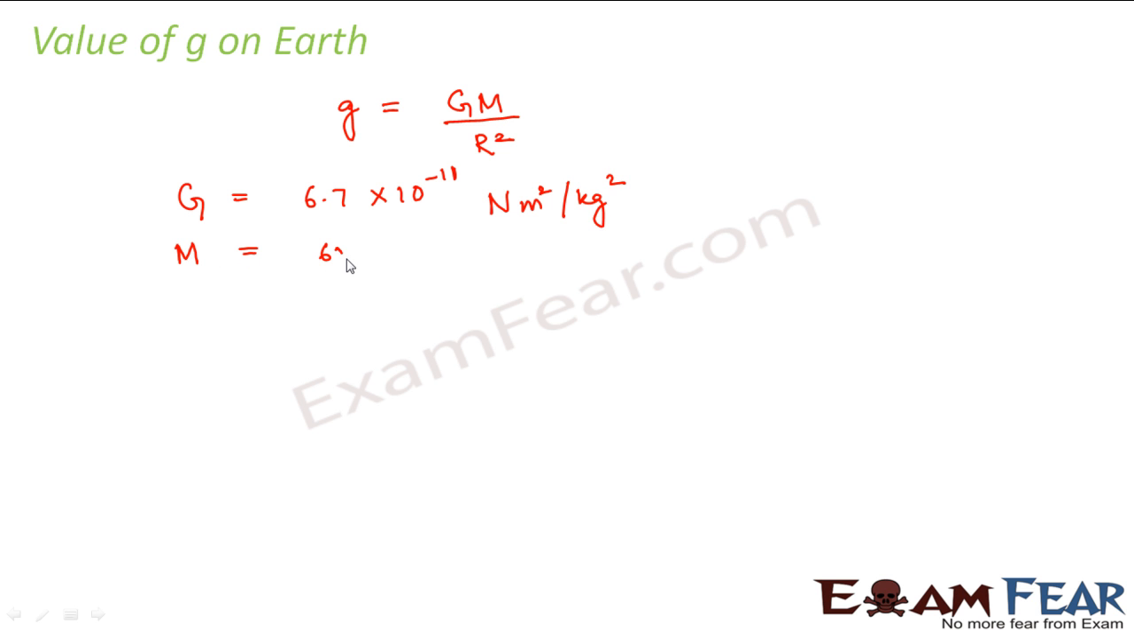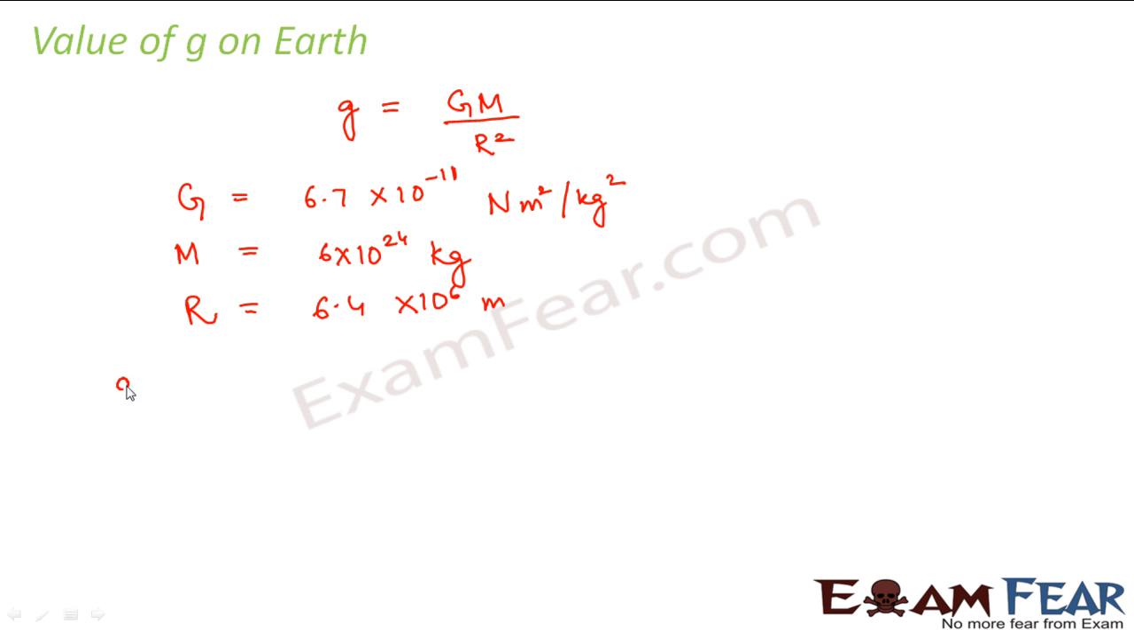So now we will try to calculate the value of g on earth, because we derived the expression. On the surface of the earth, g is equal to capital G into capital M divided by R square. G is the universal gravitational constant, whose value is 6.7 into 10 to the power minus 11 Newton meter square per kg square. What is M? M is the mass of the earth, which is 6 into 10 to the power 24 kg. What is R? R is the radius of the earth, which is 6.4 into 10 to the power 6 meters.